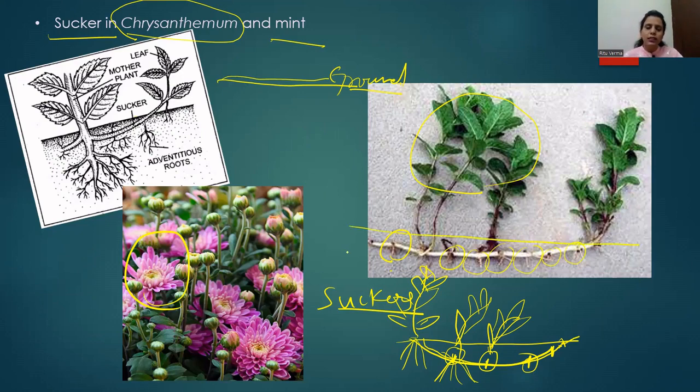As this sucker was under the soil, every node of this horizontal branch or sucker was in contact with the soil. Hence from every node the adventitious roots developed. And if this mint plant was kept under soil for some more time, from every node a new mint plant would have grown. So sucker is also a modification of stem.